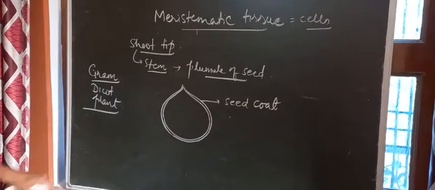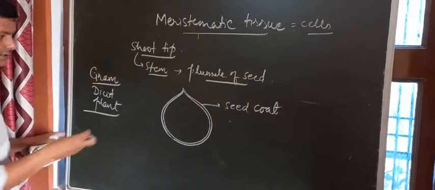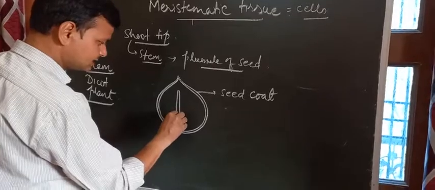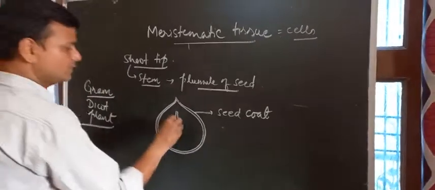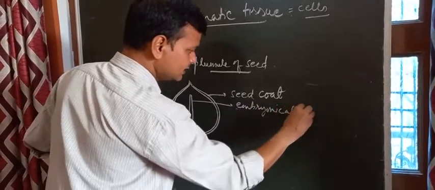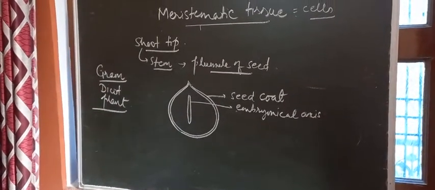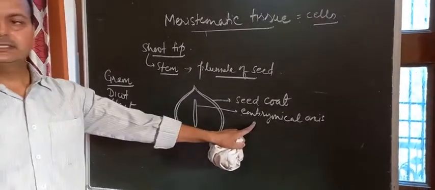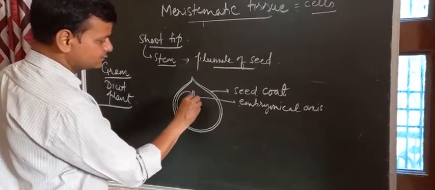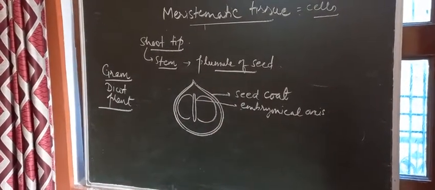This is a plant in which inside the seed there are two fleshy structures which are called cotyledons, and in the center there will be an elongated structure like this. This we call the embryonic axis, right? Embryonic axis, right? And on either side of the axis there are two fleshy structures. This is a dicot.